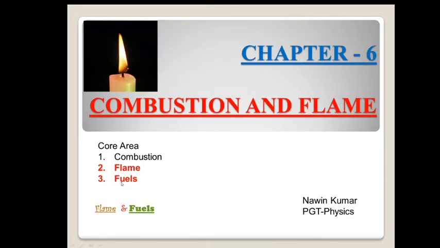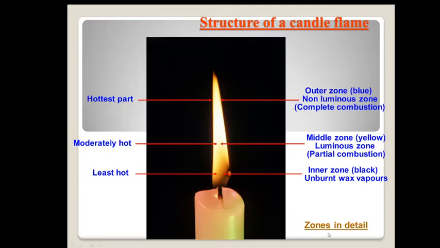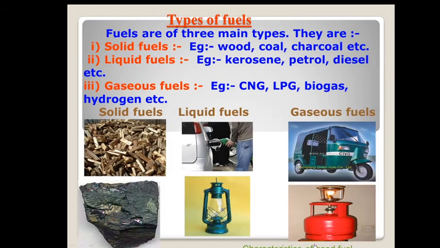Now, see what the fuels are. So, types of fuels. Fuels can be classified into three categories: solid fuels, liquid fuels, and gaseous fuels. Examples of solid fuels available in our surroundings: wood, coal, charcoal. Liquid fuel: kerosene, petrol, diesel. Gaseous fuel: LPG, CNG, biogas, hydrogen.